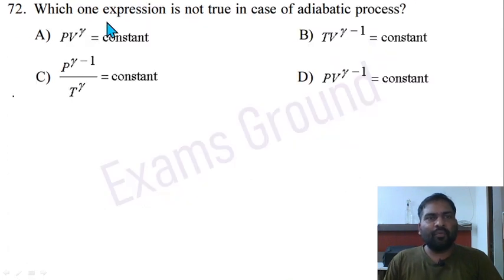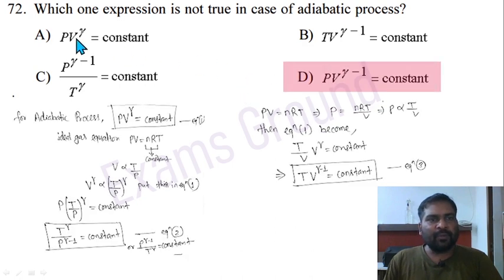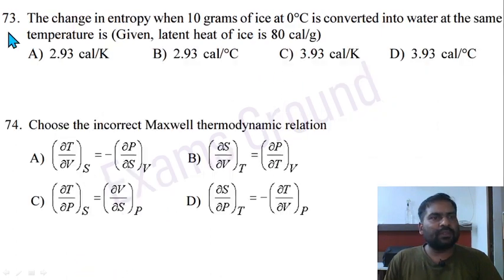Question 72. Which expression is not true in case of an adiabatic process? In an adiabatic process, PV raised to power gamma equal to constant is true, and opposite to that, PV raised to power gamma minus 1 is constant is not true. So option D is correct here, and the other options B and C are correct. TV raised to power gamma minus 1 is constant. This is also true.